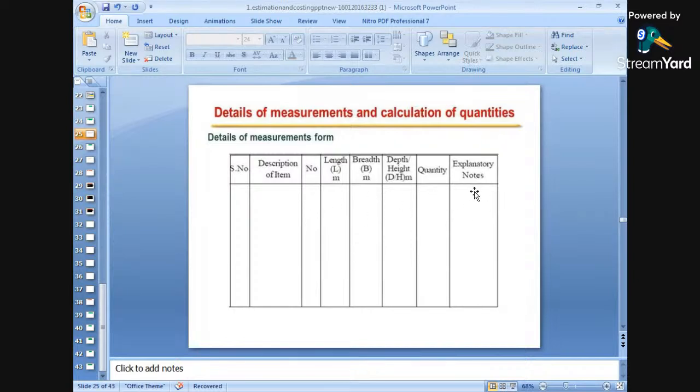And the explanatory notes: if there are some extra notes to be written, such as what the foundation strata was, whether it is black cotton soil, whether it is a hard strata, or any other notes, a separate column is given for special notes to be written in this column. Okay.